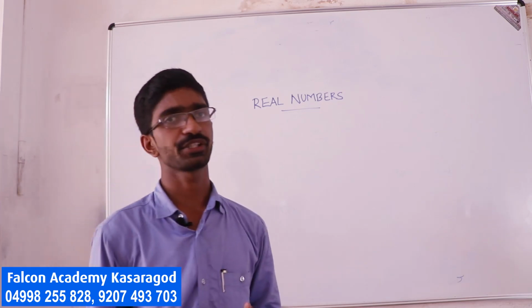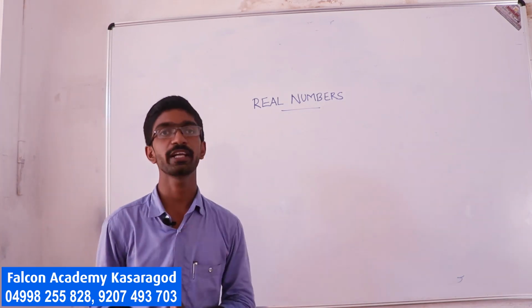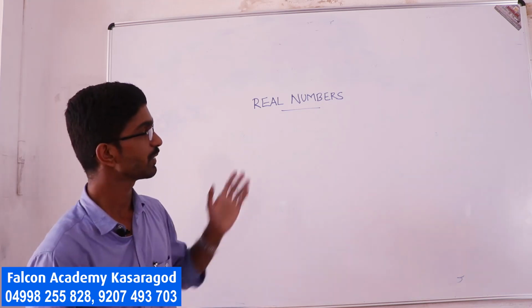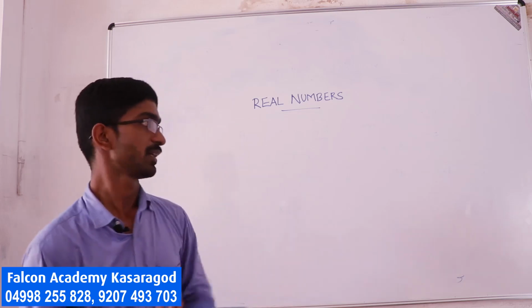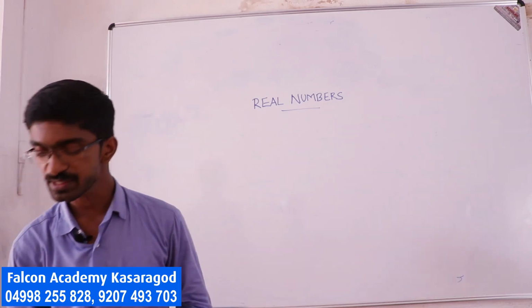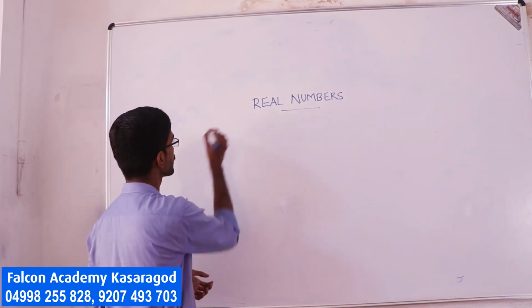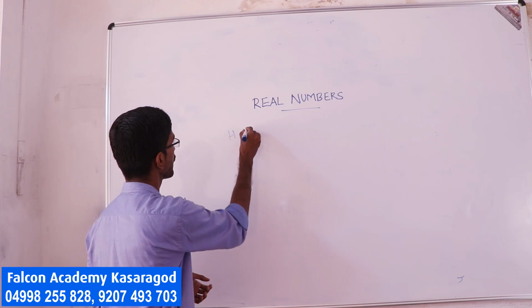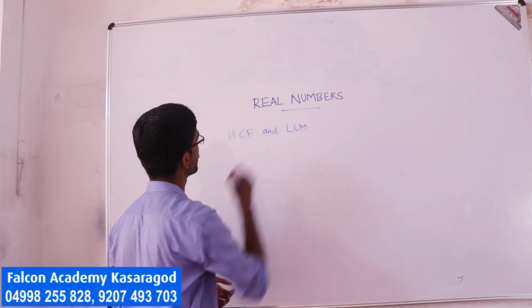Now, what is the application? We have studied the applications of the Euclidean algorithm. Here also we are going to study the application where we use the concept of the fundamental theorem of arithmetic. First is HCF, highest common factor, and least common multiple, LCM.